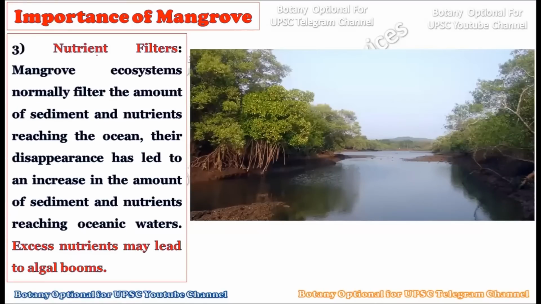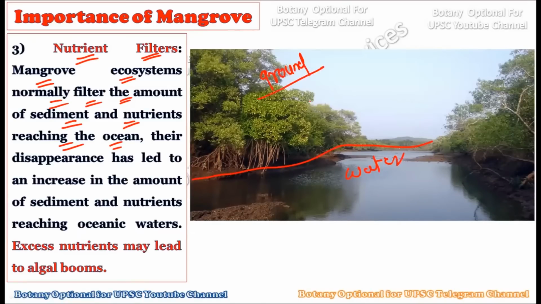Okay, now consider the third importance, that is the nutrient filters. They act as nutrient filters. Now see how mangrove ecosystems normally filter the amount of sediment and nutrients reaching the ocean. As you know, mangrove forests are always lying around the coastal areas. They separate the water from the ground area, or the territorial area. So ground and water are separated in between by the mangrove forest.